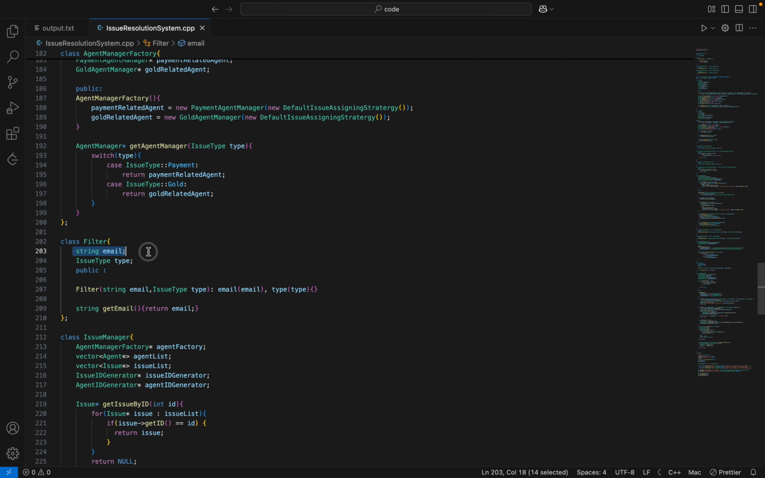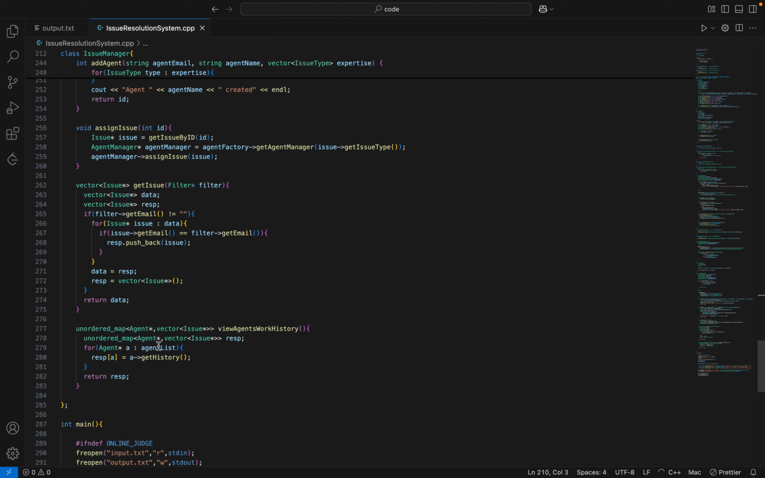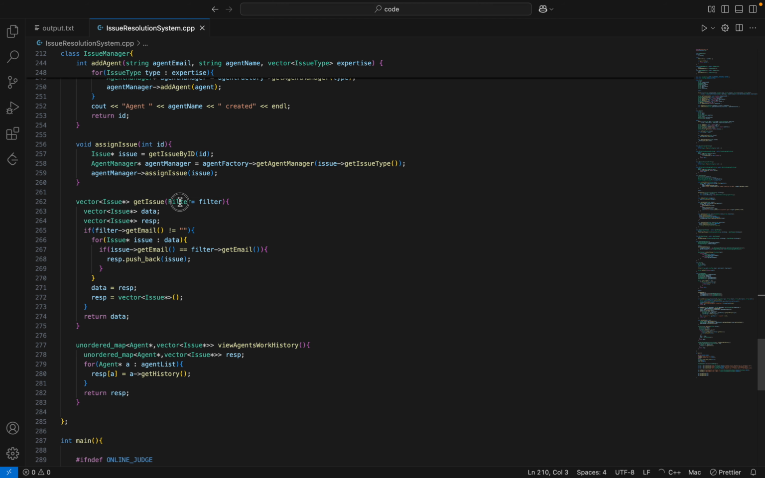Okay. So if we want to get any issue, I've created a filter class. Based on that class, like what is the email type, I can filter out whatever the user wants based on the filter. If email ID is not null, I'll check for which email ID, that user's issue of which email ID we want. Okay, and then return it.